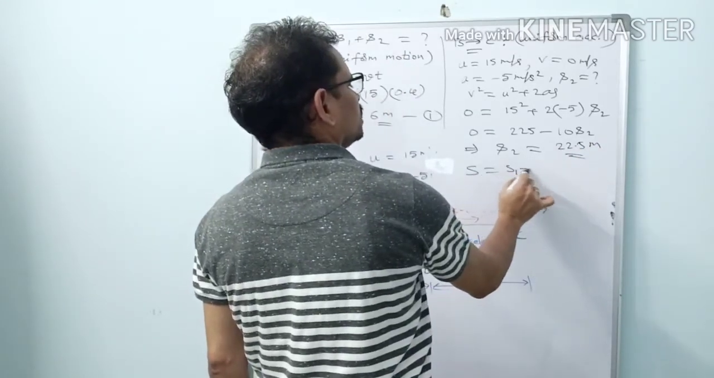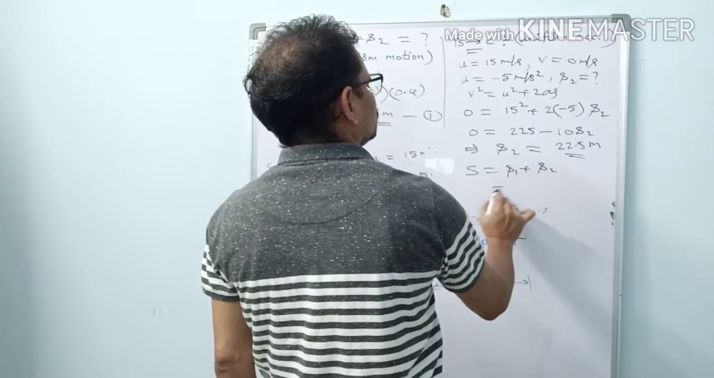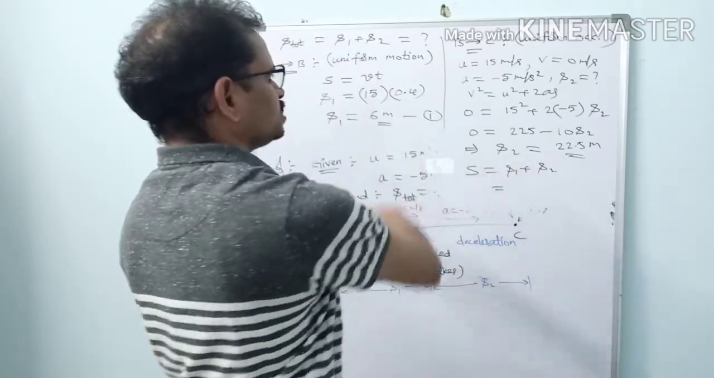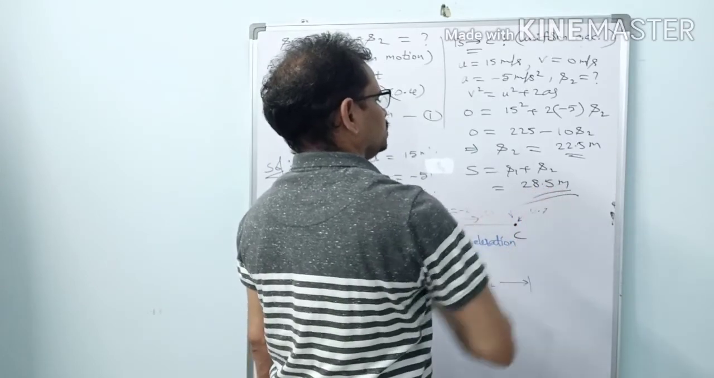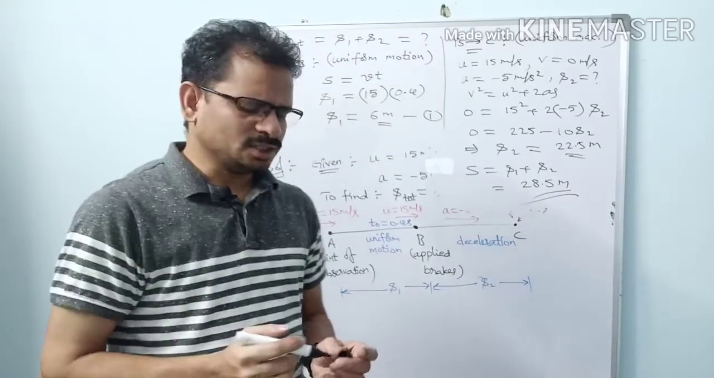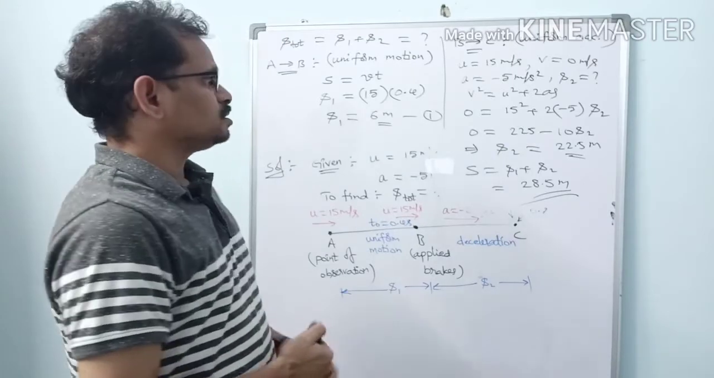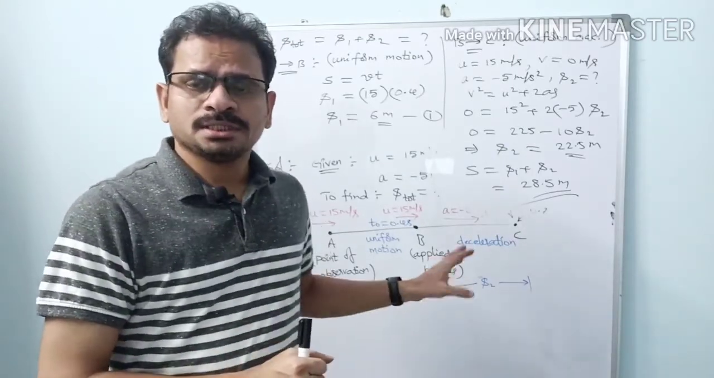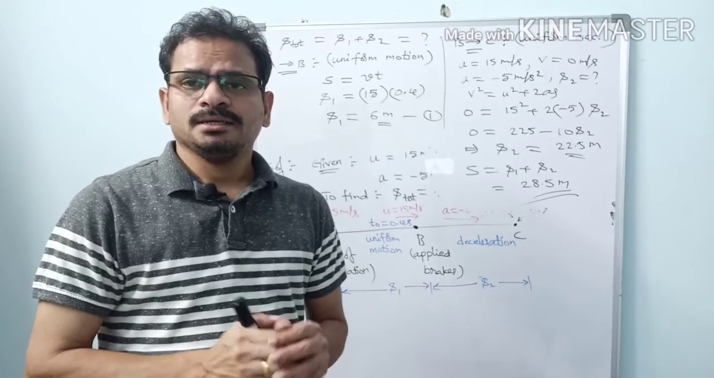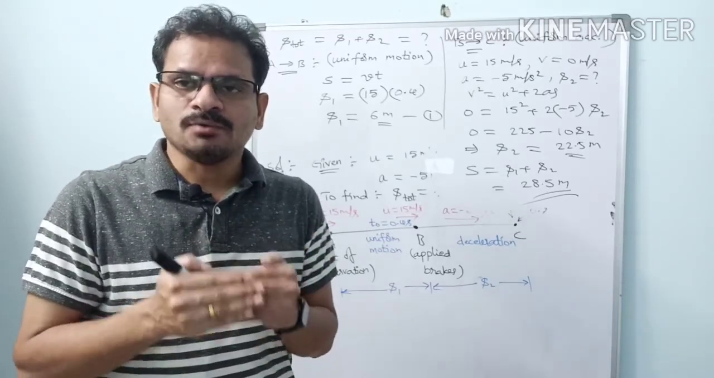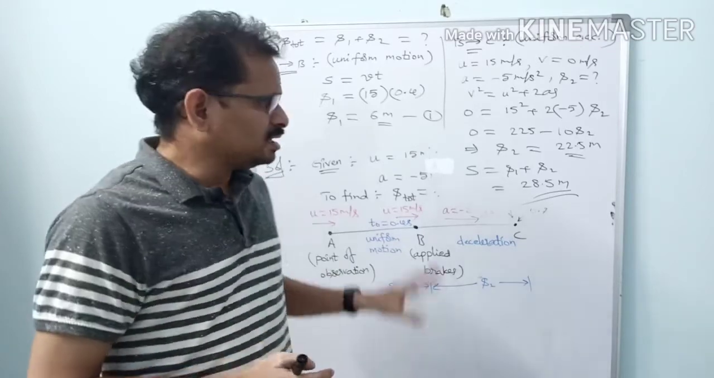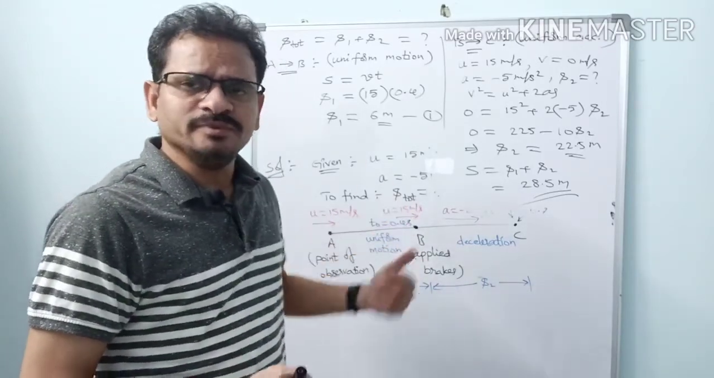So what is the total distance? S equal to S1 plus S2. So this is equal to 22.5 plus 6, which is equal to 28.5 meters. This is the total distance. So it's very simple. You should just know what the reaction time is. In such types of problems, students generally face problems regarding reaction time only. So you should know clearly what reaction time is. After that, the problem is as usual, as we did before, right?